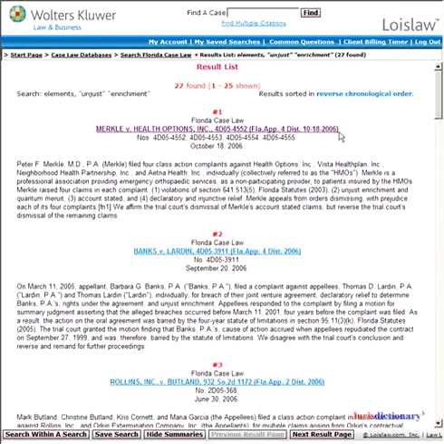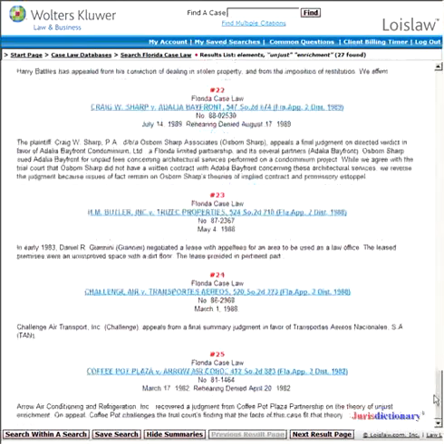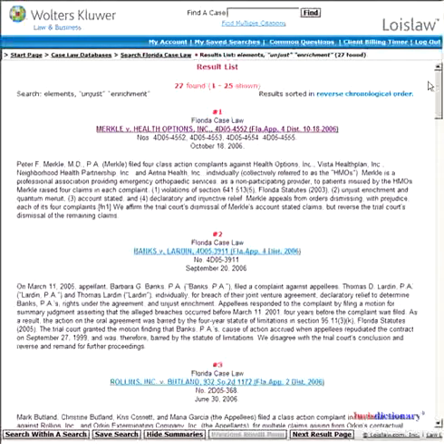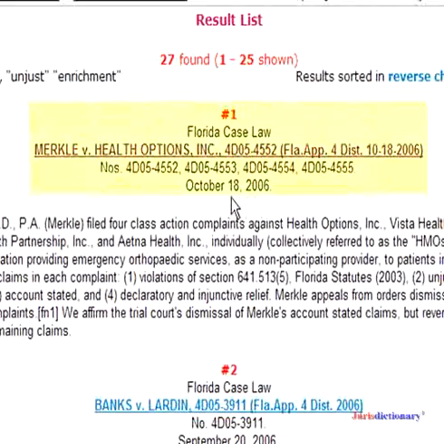And just that quickly, we found 27 cases. We're looking at the first 25 of these cases. I could scroll down and show you several cases here in Florida that tell us what the elements are for unjust enrichment. We'll just check this first one. This is fairly recent, October 18, 2006. It happens to be out of the 4th District Court of Appeal here in Florida, which covers Palm Beach County, St. Lucie County, Martin County, and Okeechobee counties.